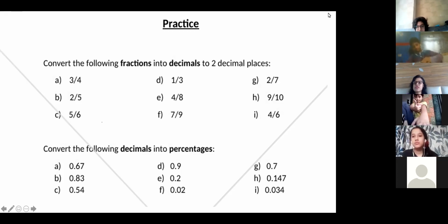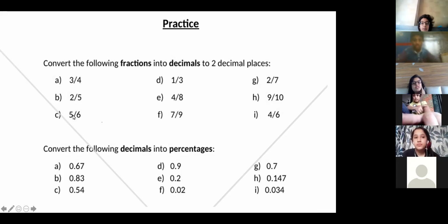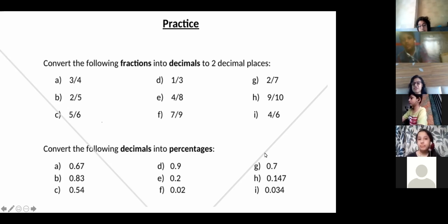So now let us start with the questions. Convert following fractions into decimals. You will give me the answer. Simple questions are there. Convert following fractions into decimal to 2 places. Fraction to decimal, you already know how to convert. How do we convert? Divide. Just divide. So give me the answers. 3 by 4, what is the answer? 2 decimal places.